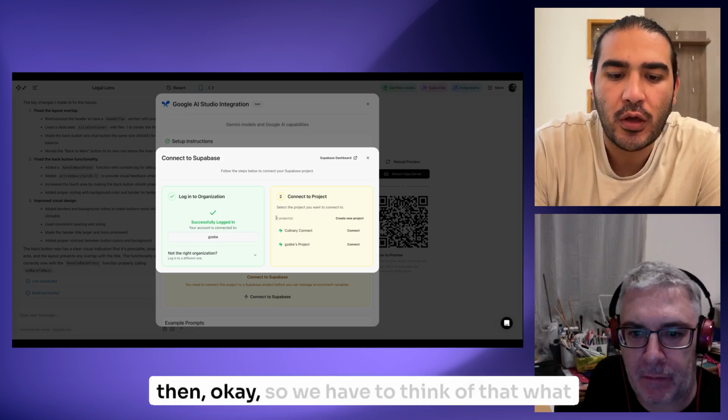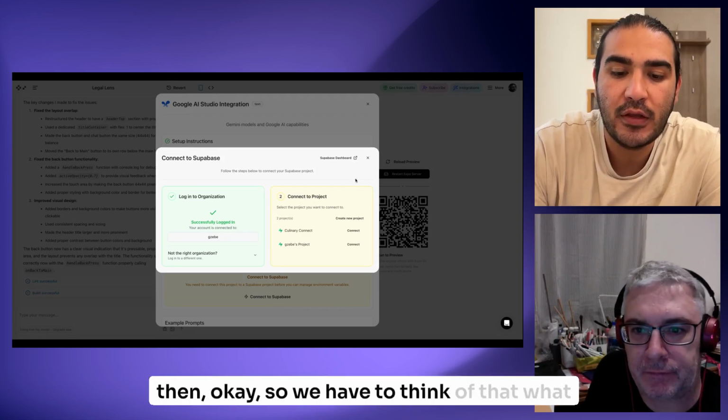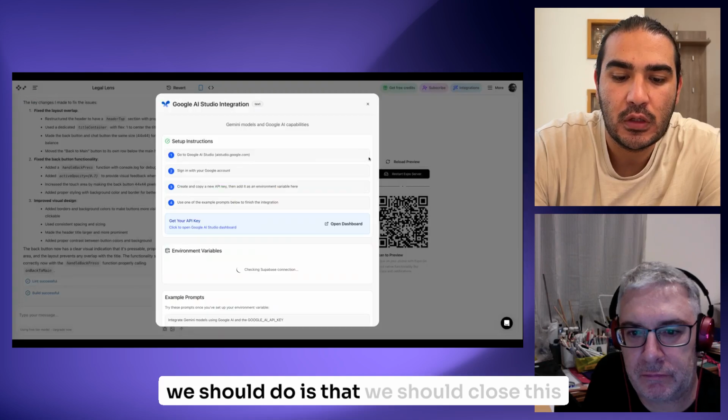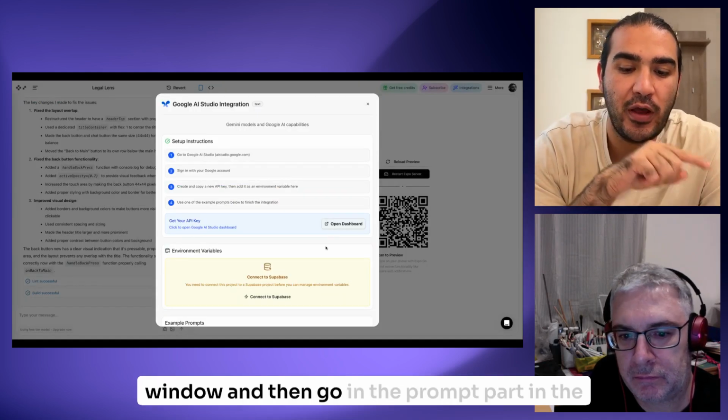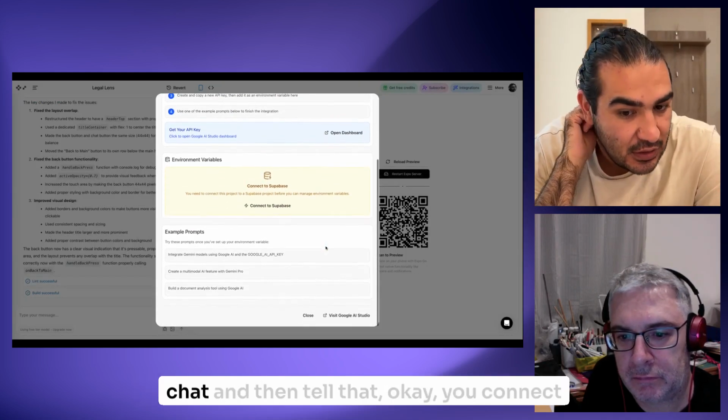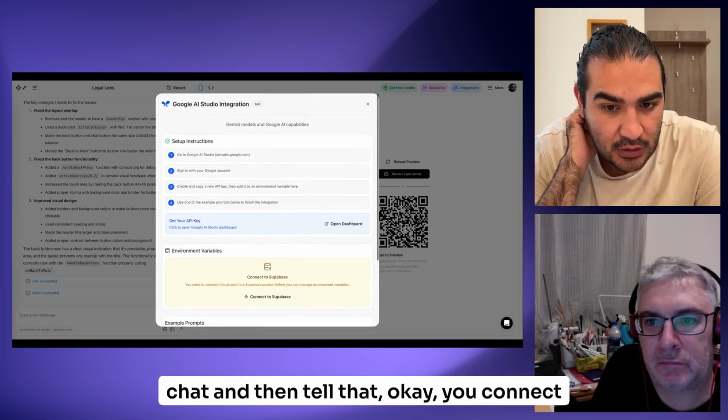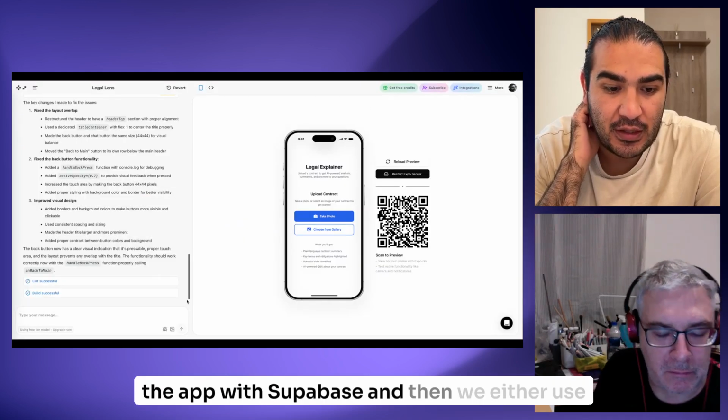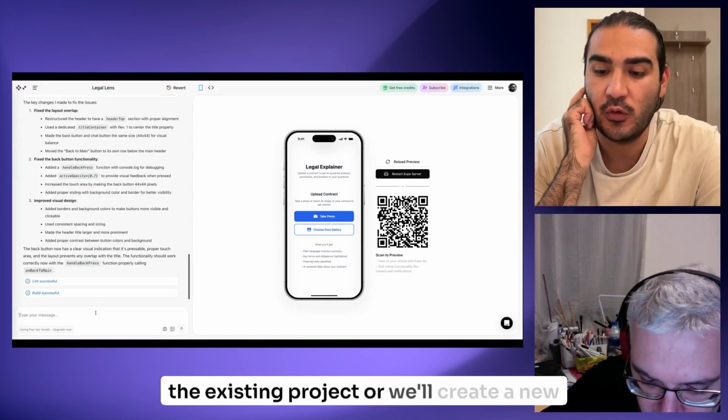And then okay, so what we should do is close this window and then go to the prompt part in the chat, and tell it, okay, connect the app with Supabase, and then we either use the existing project or we'll create a new project.